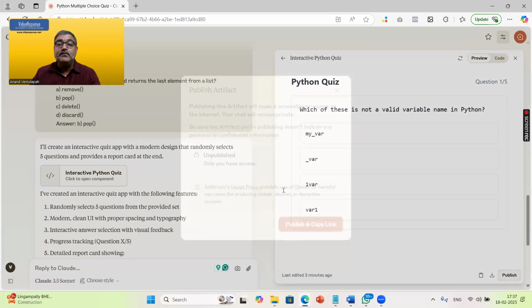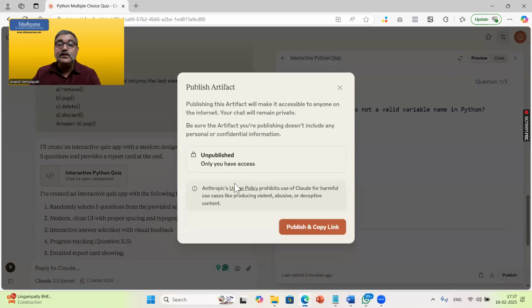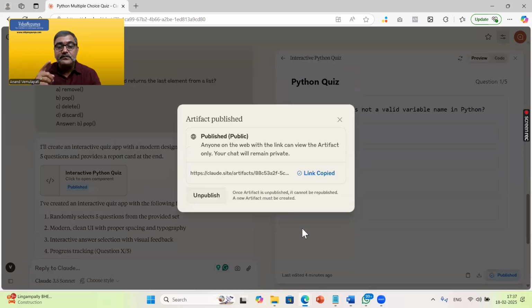You can even download it, but let me just click on the publish button here. So it is going to do the publishing. Okay, only you have access. I'm going to publish right now and copy the link. Another 1 minute, right? So all we took is 1 minute for step 1 to get the questions, 1 minute for step 2 to write the prompt, 1 minute to wait so that it writes the code and builds the application. Now 1 minute to publish. It is already published before I even finished explaining to you. I have the link. So just 4 minutes, your app is ready.